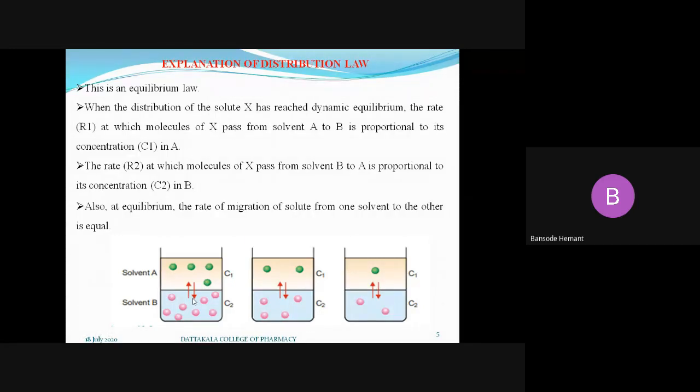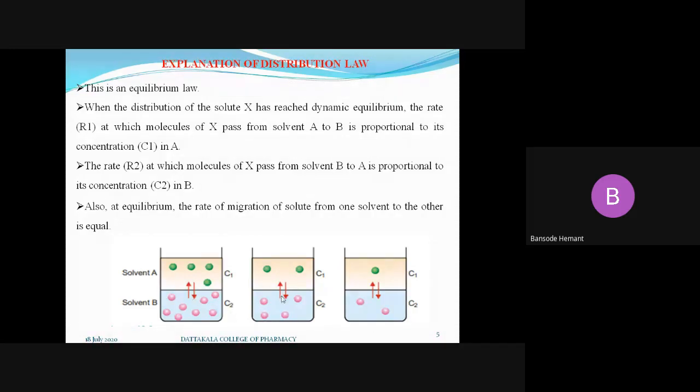So the same condition is applicable in both patterns, whether the solute is passing from solvent A to B or B to A. It totally depends upon the concentration of the solute present in the particular layer, that is C1 and C2.